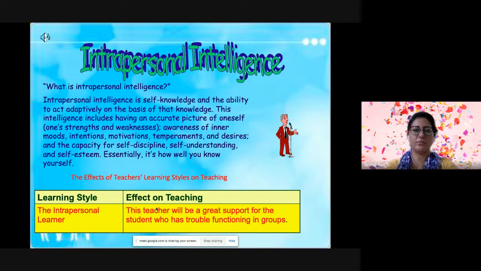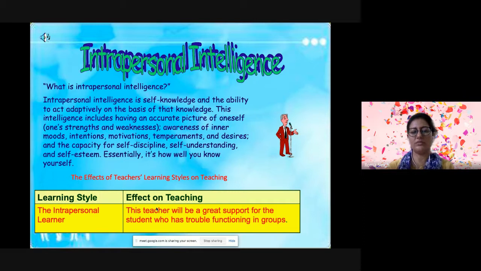Then there is intrapersonal intelligence, and intrapersonal intelligence is self knowledge and the ability to act adaptively on the basis of that knowledge. So this intelligence includes having an accurate picture of oneself, what kind of strengths and weaknesses we have. So we are aware of inner moods, intentions, motivations, our temperaments, our desires, and the capacity for self discipline, self understanding, and self esteem. So essentially, it's how well you know yourself.